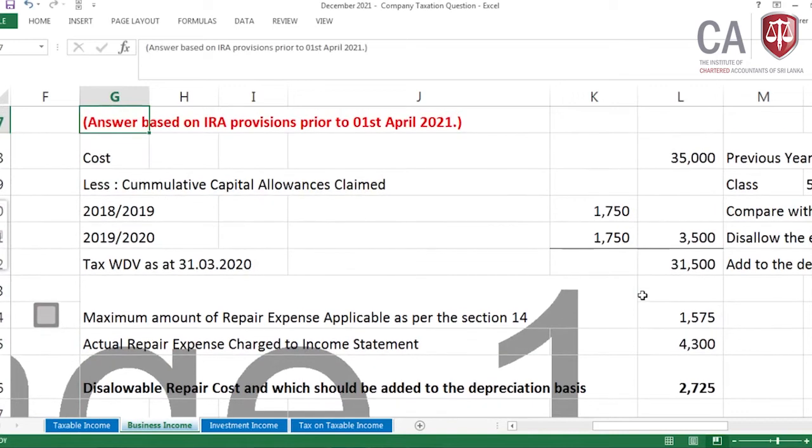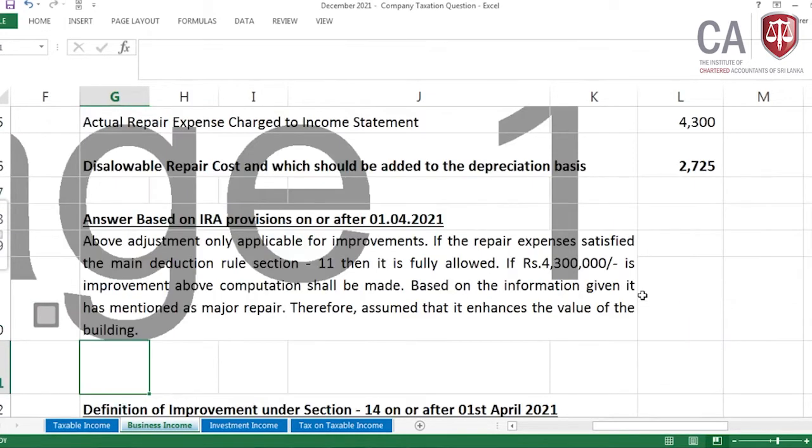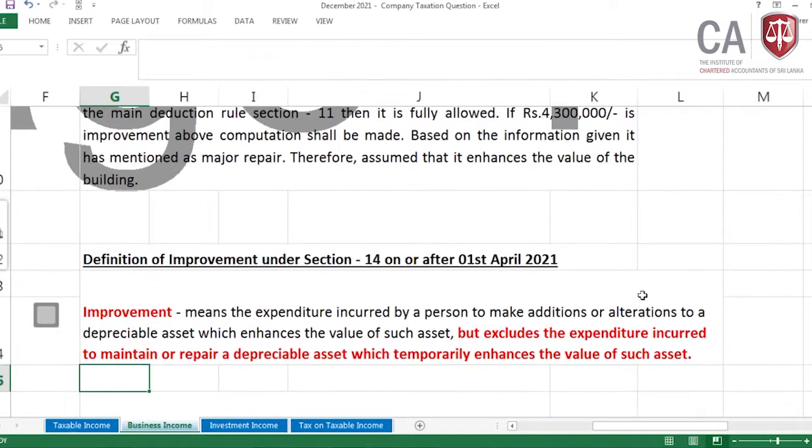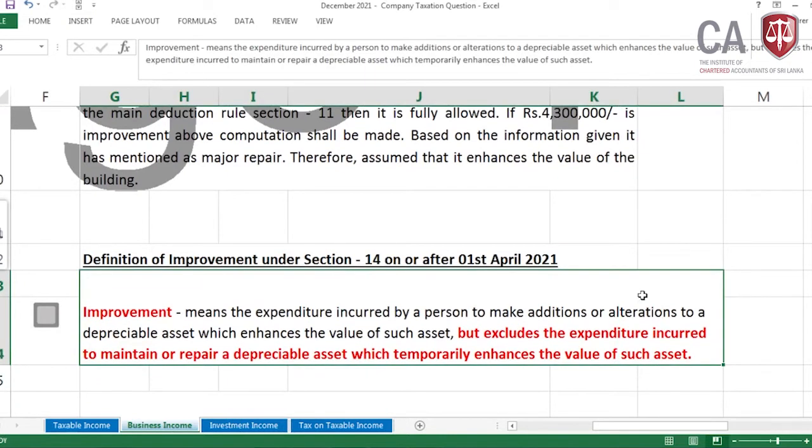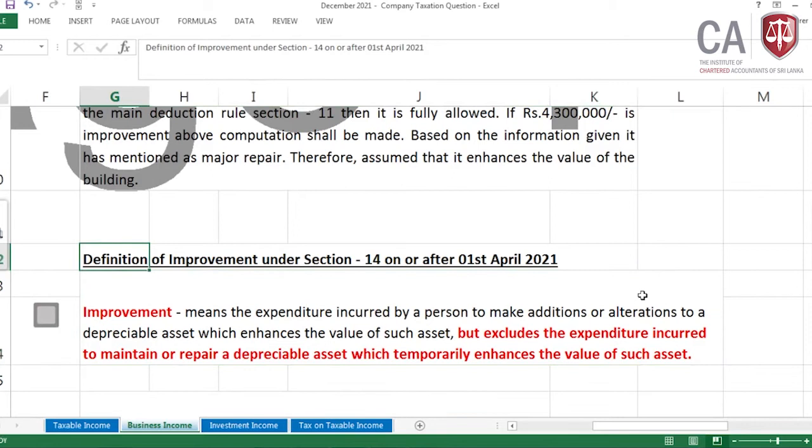This approach of taking 5% or 20% application, everything is the same, but what happened? There is a definition change. That's what I need to elaborate. What's the definition? This is the answer based on the IRA provision on or after 1st April 2021. Let me come to the definition. This is a major change that happened. Definition of improvement under section 14 on or after 1st April 2021.